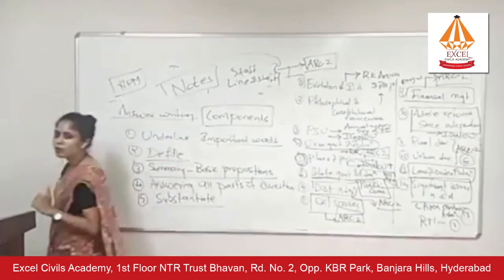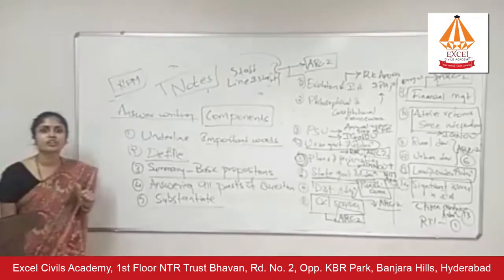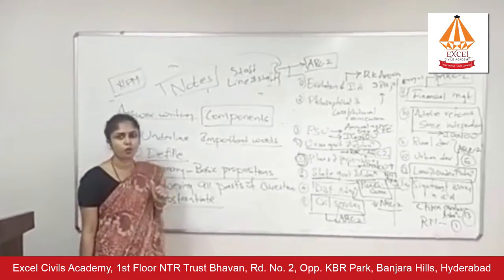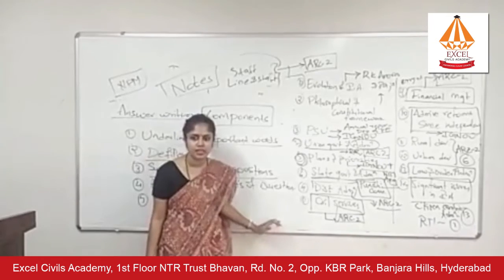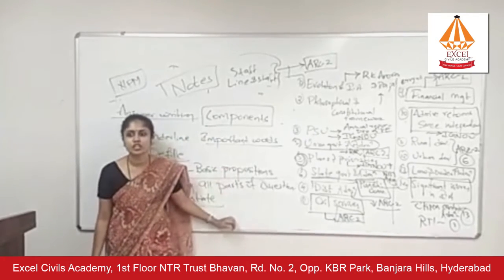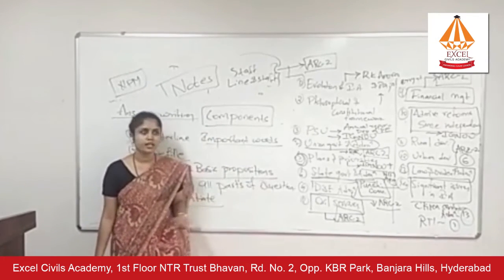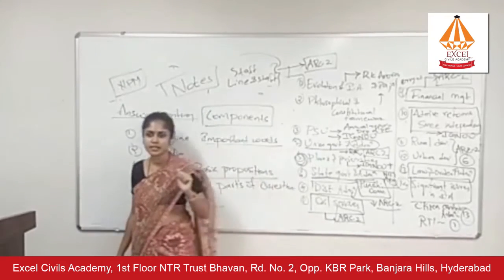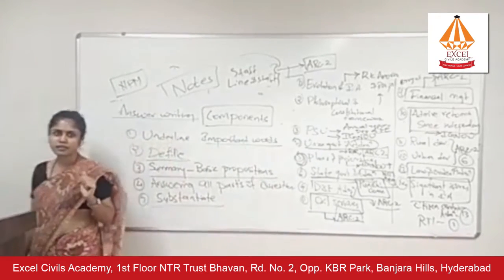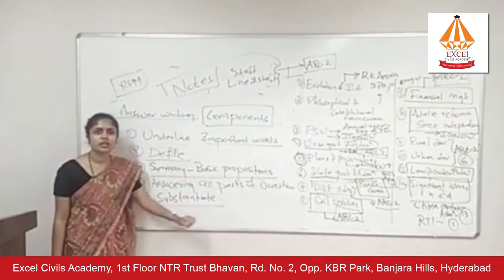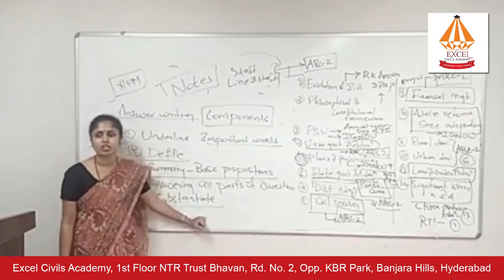If you're writing about the Prime Minister's office, or if you're writing about the Cabinet Secretary and his leadership role, you have to quote leadership thinkers. That is how you substantiate your answers, right? You cannot simply write a polity answer on the Cabinet Secretary. If you're a public administration student, you have to quote a leadership thinker also.